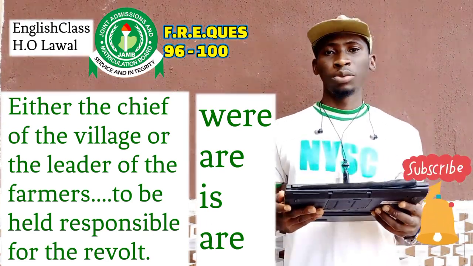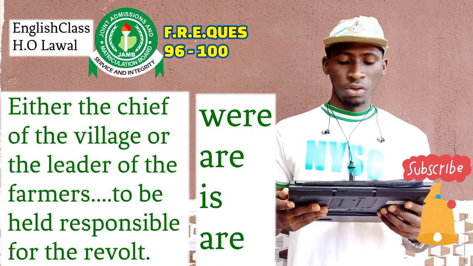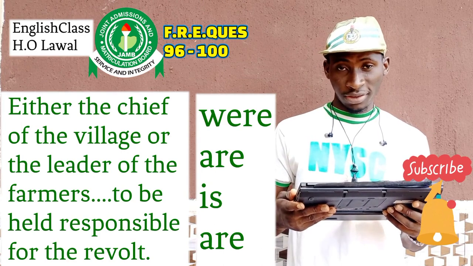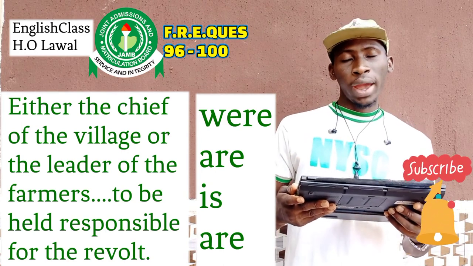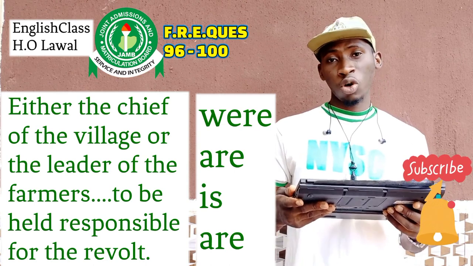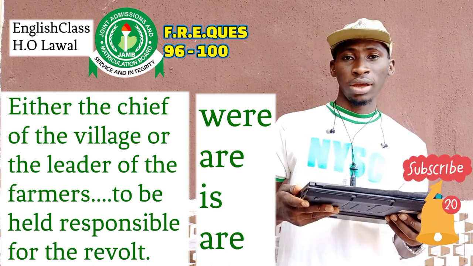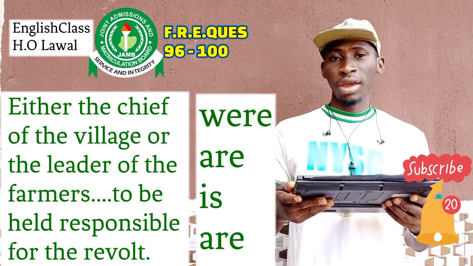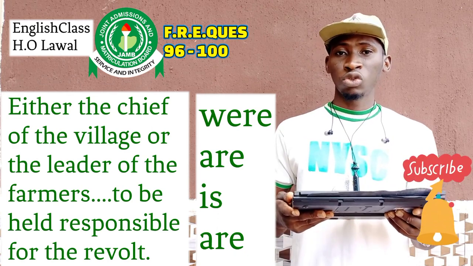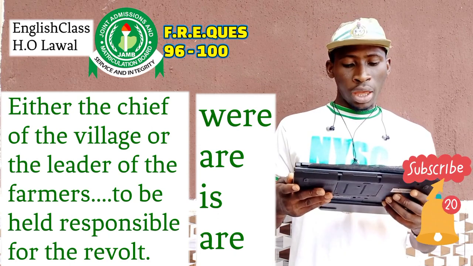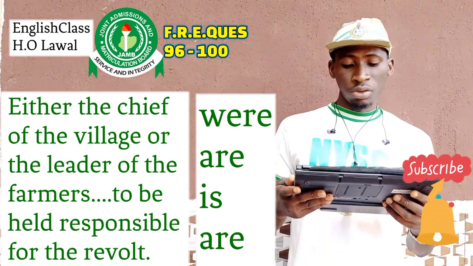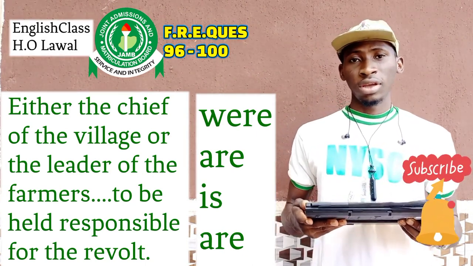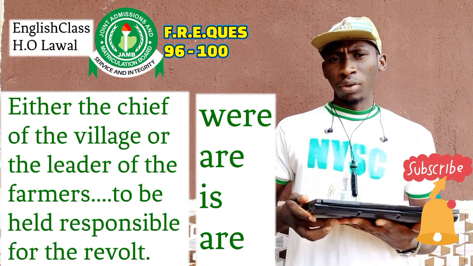Before we move to the options, let's quickly analyze this question. Either the chief of the village or the leader of the farmers. This is called proximity concord: when either-or is used, the verb should be determined by the nearest subject to it. The nearest subject to the verb is the leader of the farmers.